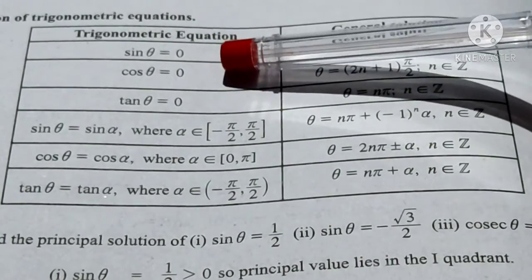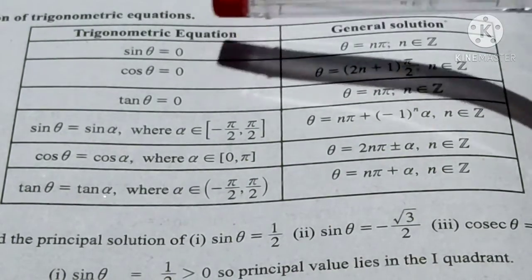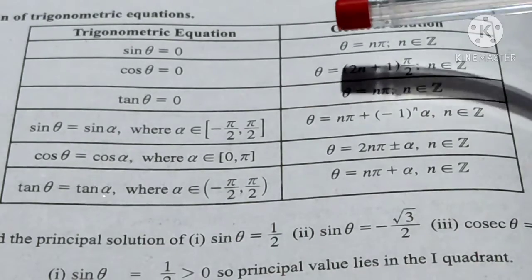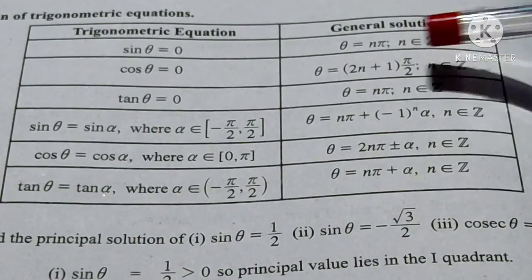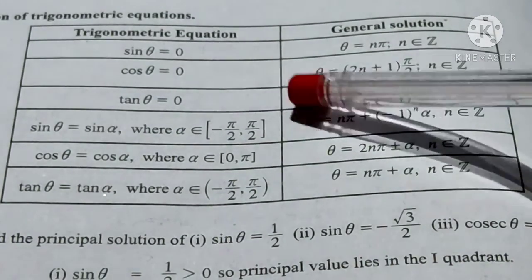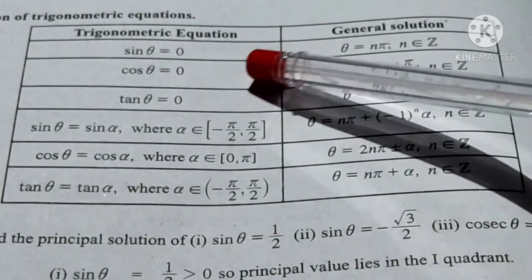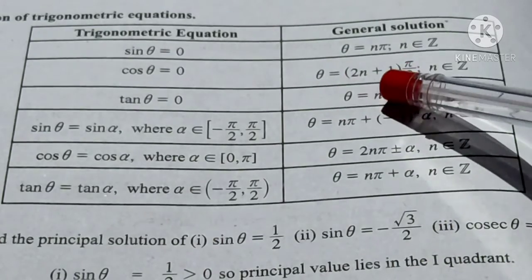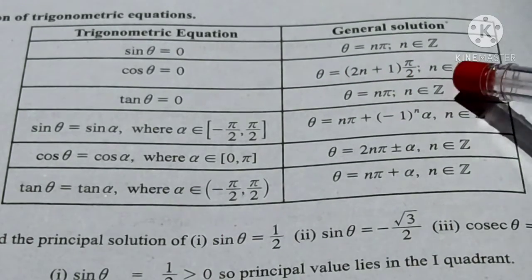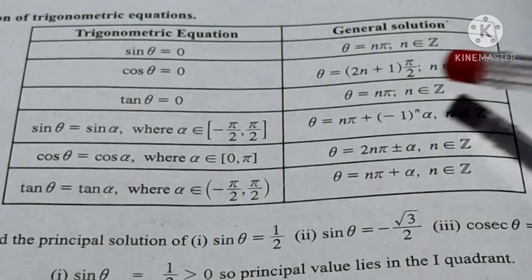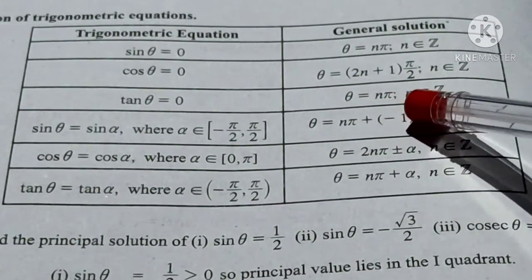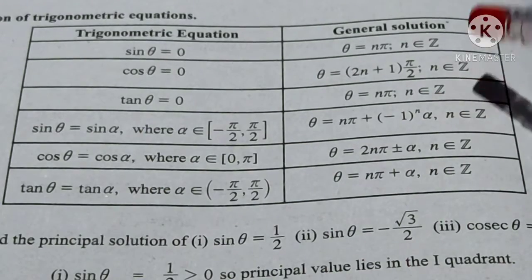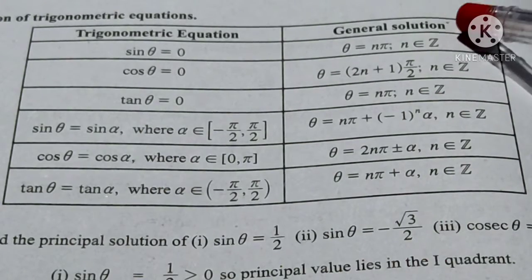If sin θ is equal to 0, then θ is nπ, n belongs to Z. And if cos θ is equal to 0, then the general solution is θ equal to (2n+1) times π/2, n belongs to Z. And if tan θ is equal to 0, then θ is equal to nπ, n belongs to Z. Sine and tan have the same general solution.